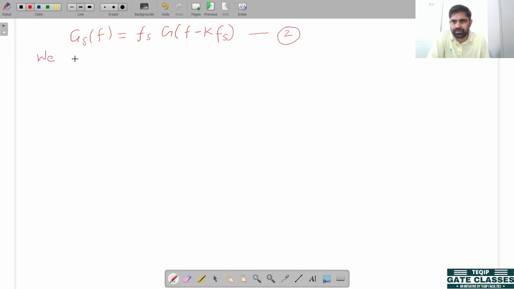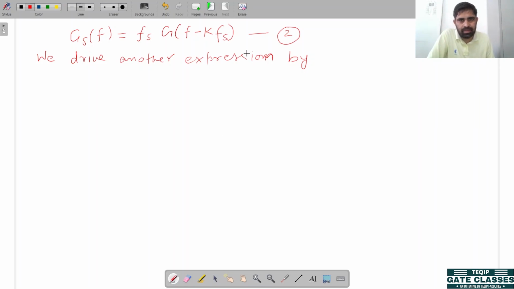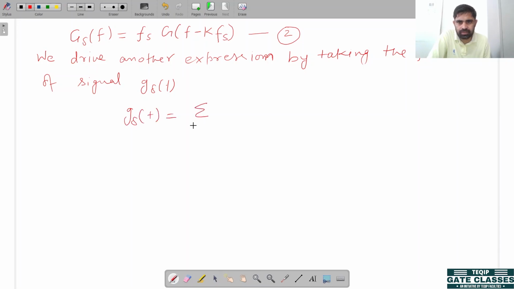We derive another expression by taking the Fourier transform of our sampled signal G delta of t, which is equivalent to the sum from n equals minus infinity to infinity of G of nTs delta of t minus nTs.